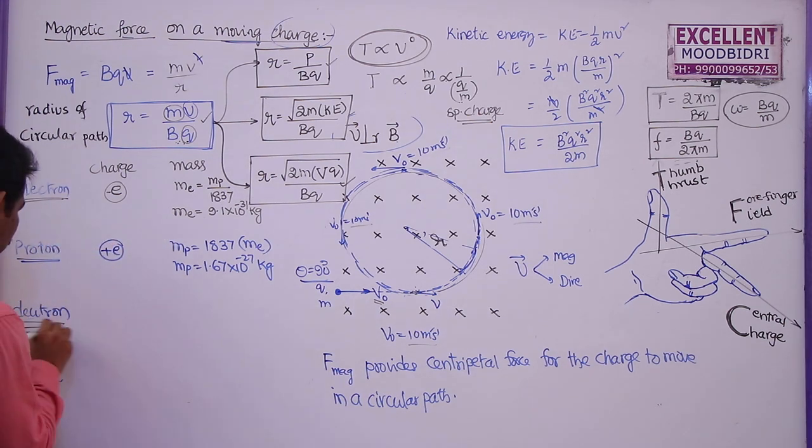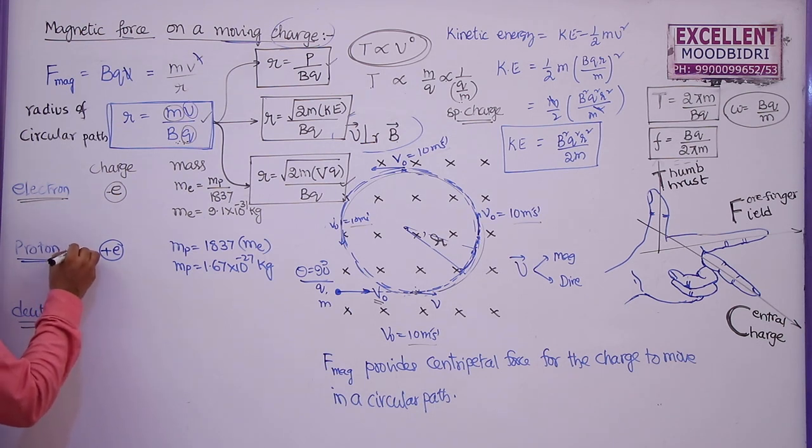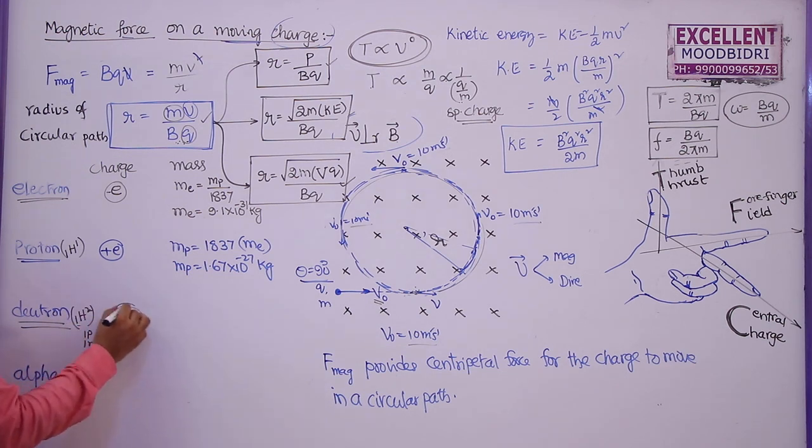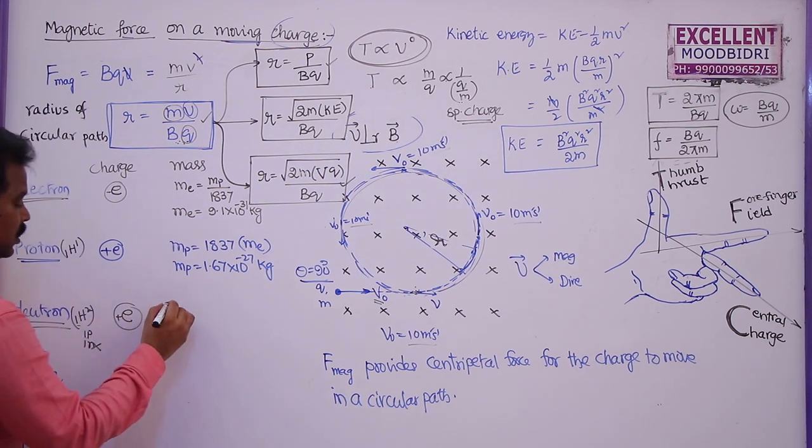And the third one, deuteron. The proton can be written as 1H1, deuteron is 1H2. So this is a hydrogen atom with one more nucleon, one more neutron. Neutron has no charge, only proton. It consists of one proton and one neutron. So proton has charge plus e, neutron has no charge. So total charge of deuteron is plus e only. But mass of proton and mass of neutron are almost equal.